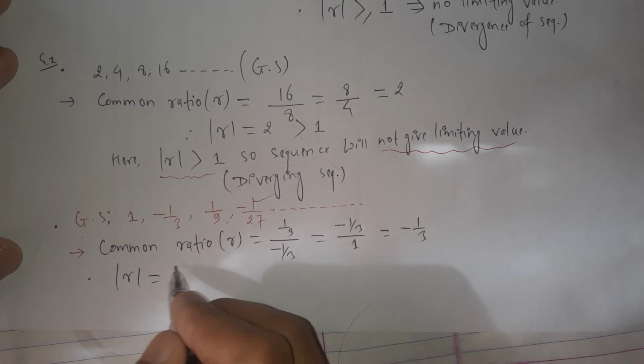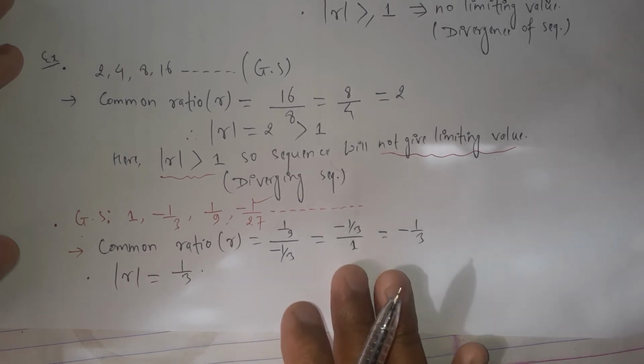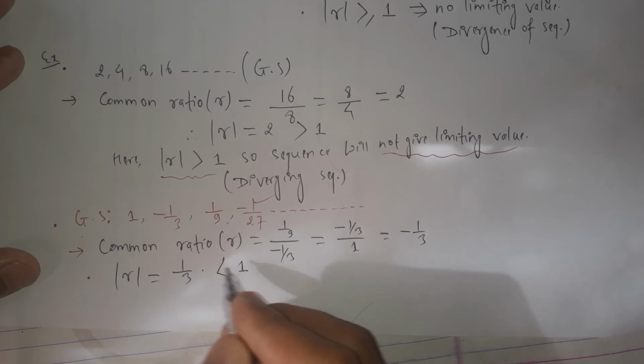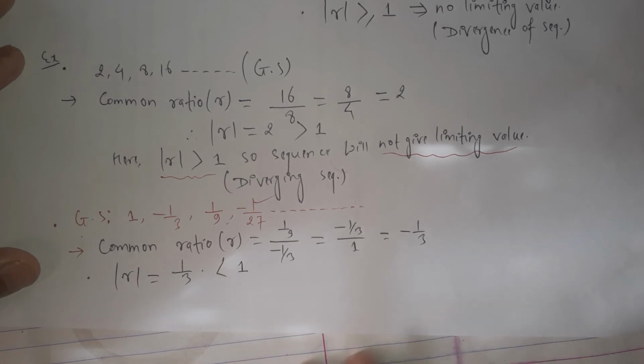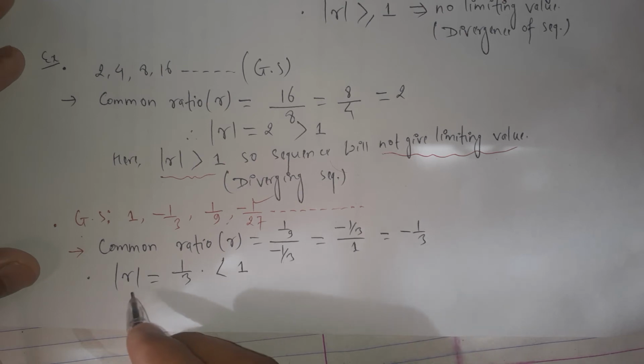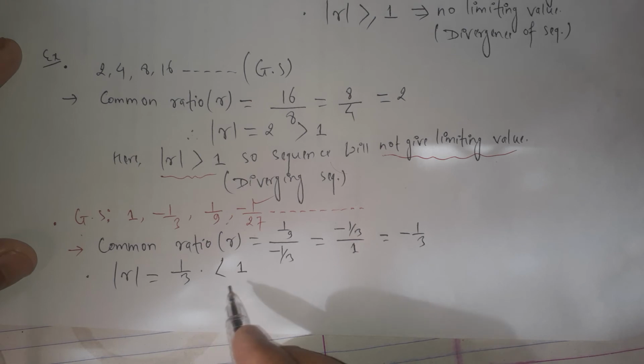Removing the negative sign, the value is 1 over 3, and 1 over 3 is less than 1. The value 1 over 3 is 0.33, so it is less than 1.